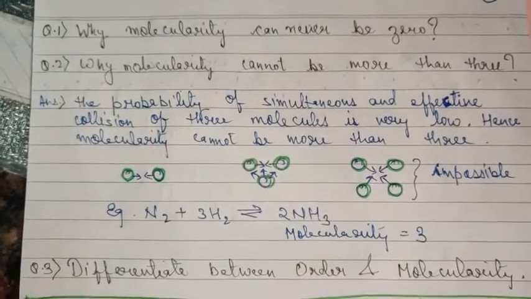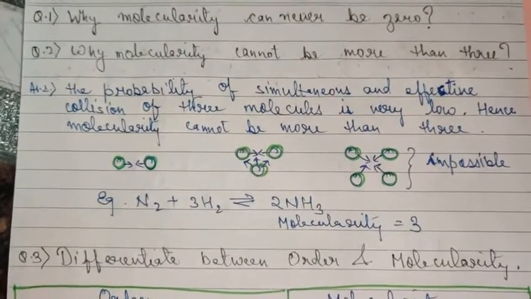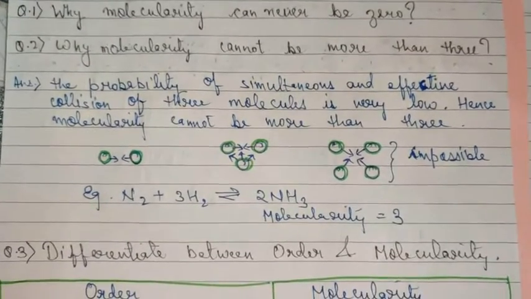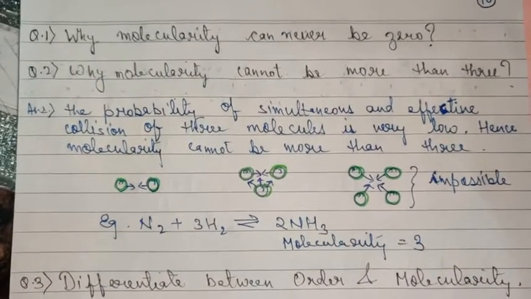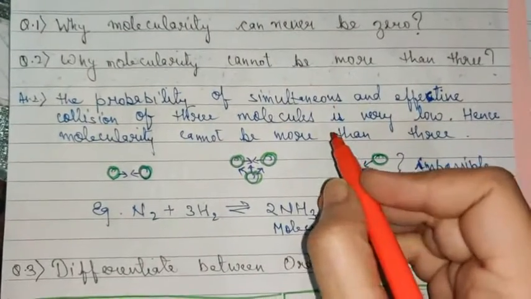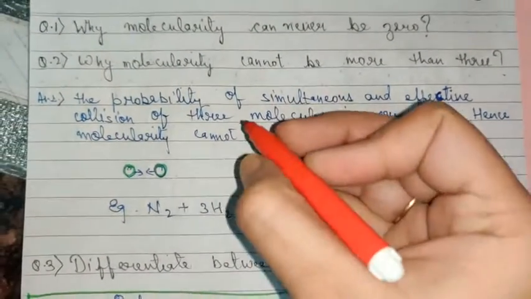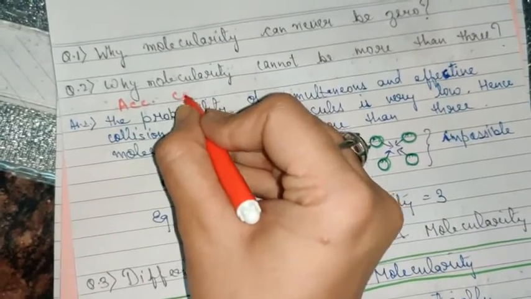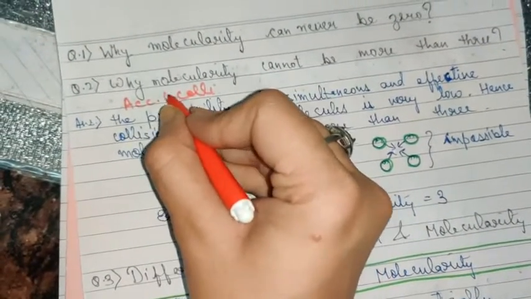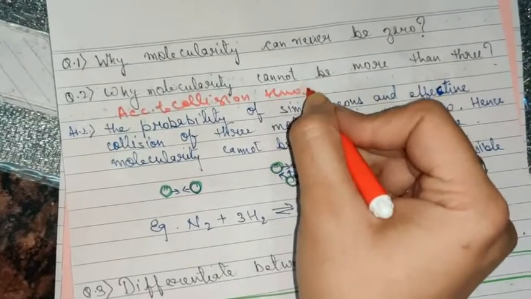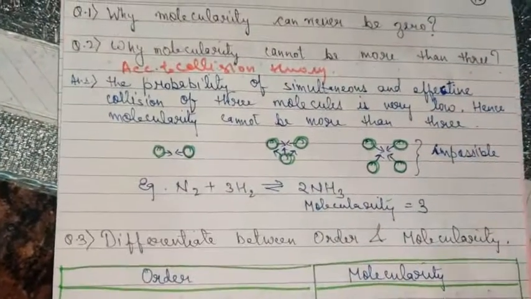Now moving on to the next question. The next question is, why molecularity cannot be more than 3? The answer to this is hidden in the collision theory. So you have to consider here collision theory. The answer is according to collision theory. So what does the collision theory say?